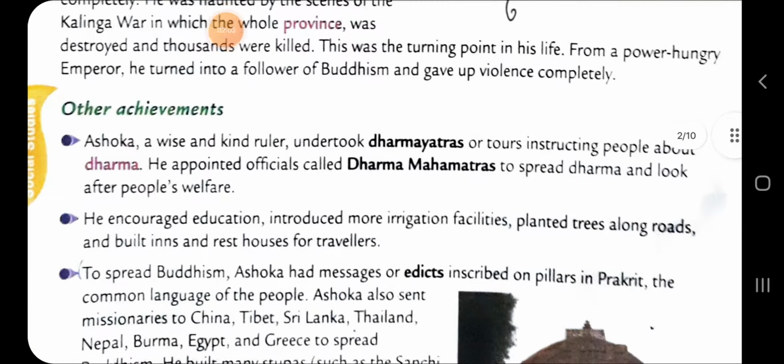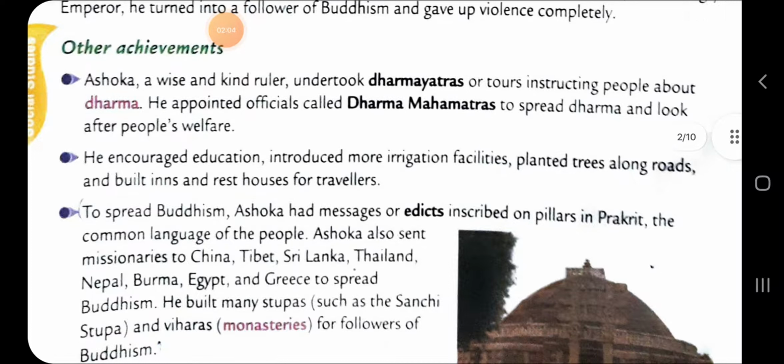Then the next paragraph. What are the major achievements related to the great emperor Ashoka? Ashoka, a wise and kind ruler, undertook dharmayatras. Dharmayatras means what? Tours, where he visited different countries, and on those tours he instructed people about dharma.